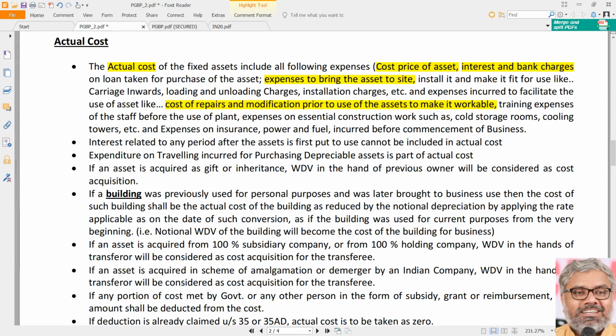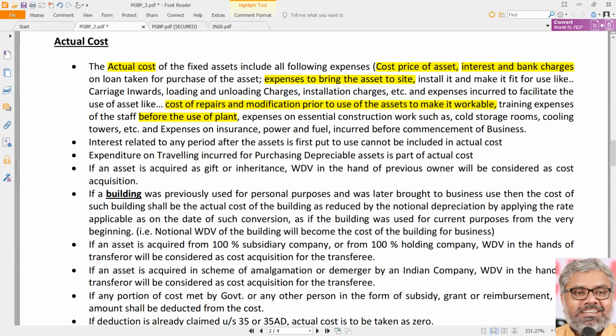Something like training expenses of the staff before the use of the plant. Once again, before the plant is put to use, if any training expenses are incurred for the staff so that they will understand how to use this machinery, if any such expenses are incurred, those can be capitalized also. Those can be added to the cost of the asset.